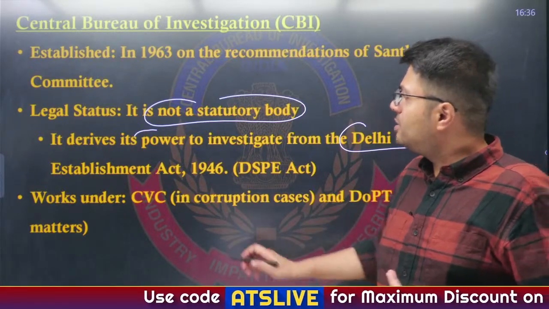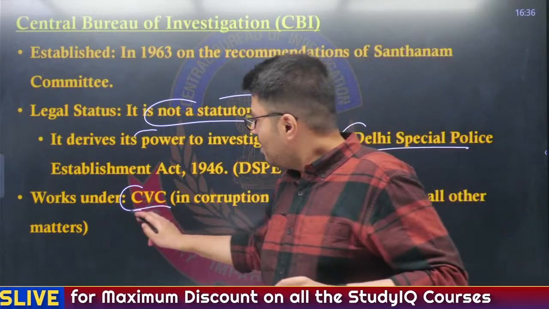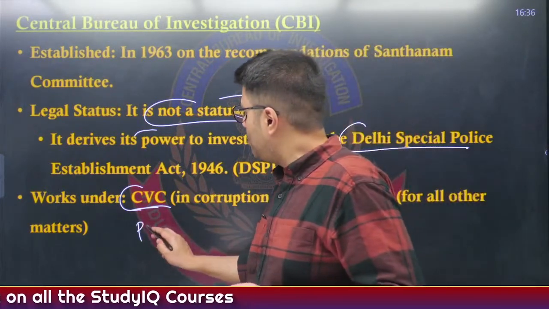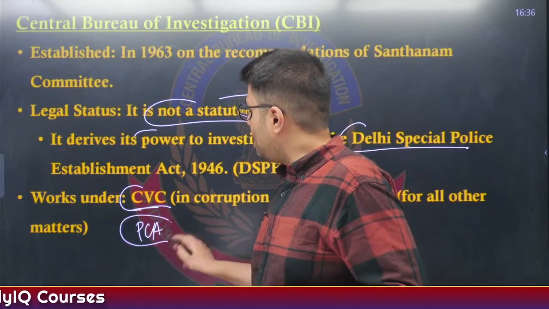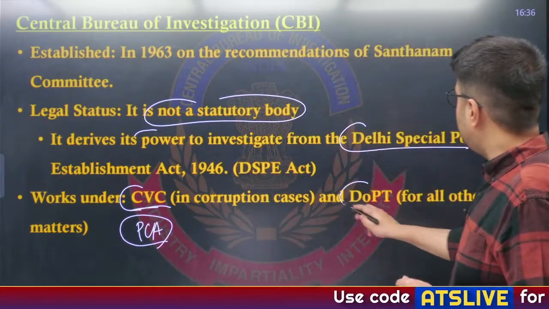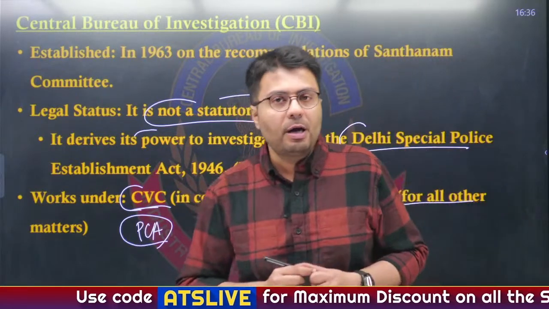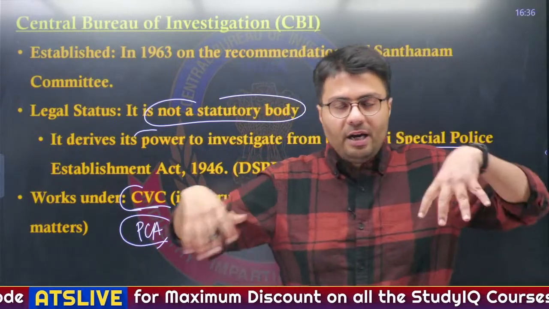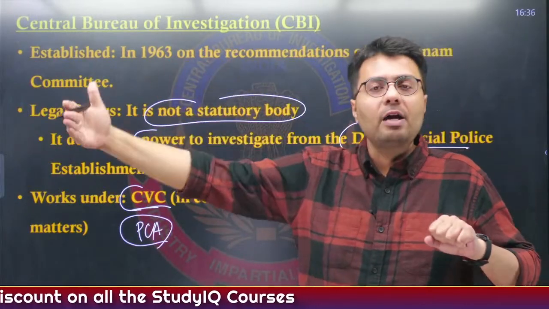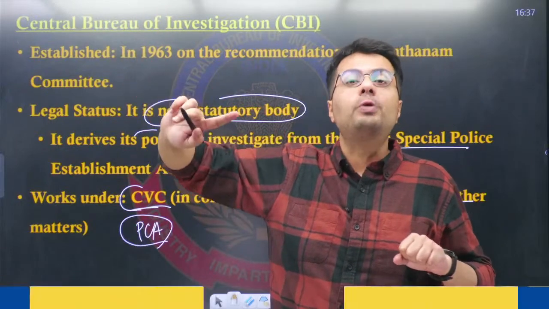Now this organization works on corruption cases. It works under the Central Vigilance Commission, because the Central Vigilance Commission is responsible for implementing which act? Prevention of Corruption Act. Whereas for other cases, it reports to the Department of Personnel and Training, which is a department of the Government of India. So it works under different ministries. Similarly, this body can be ordered by the High Court and Supreme Court to conduct investigations. So in those cases, it reports to the judiciary also.